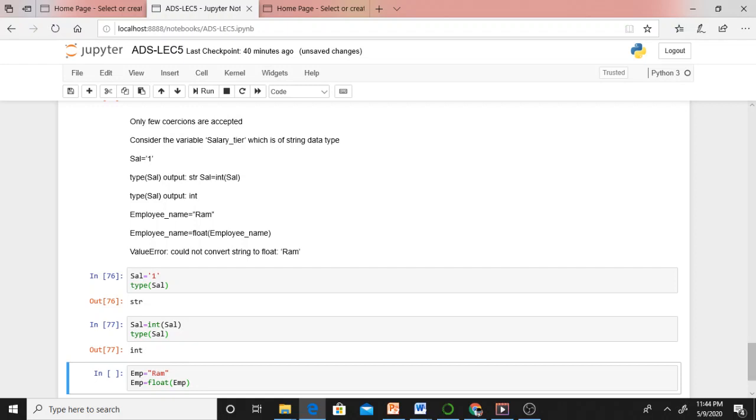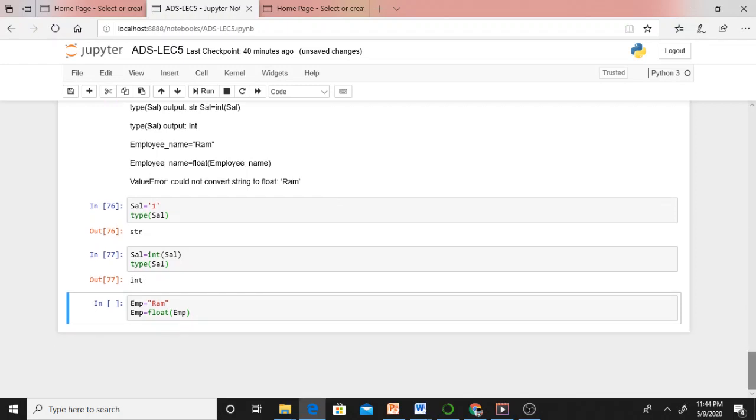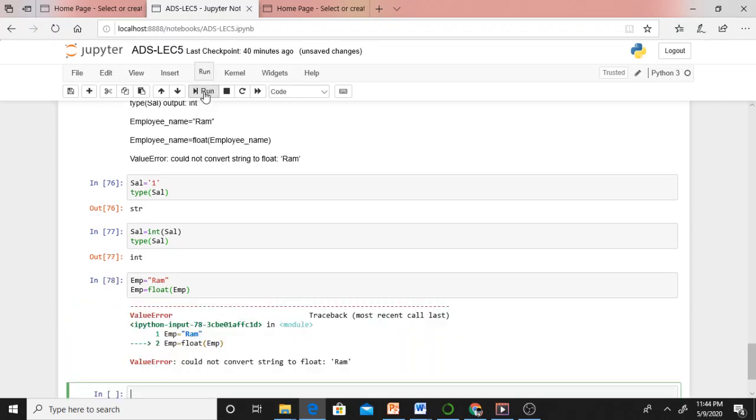Here it's coercion. Sometimes coercion may not work. For example, emp equal to ROM. It is a string. In the previous case, we had a number. Therefore, we were able to coerce it, convert it. But here, emp equal to float of emp. Can I convert this string into float? I cannot convert. Therefore, it will give an error. Just see, could not convert string to float. This ROM is purely a string. If I keep some 10.4, 7.6, in that case I can convert. As it is purely a string, I cannot convert it.